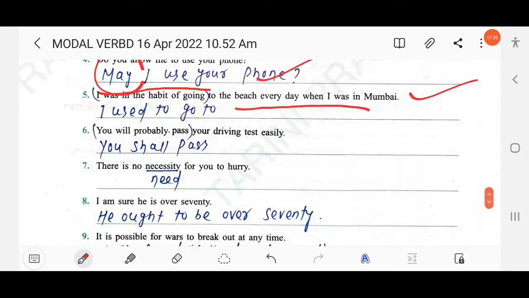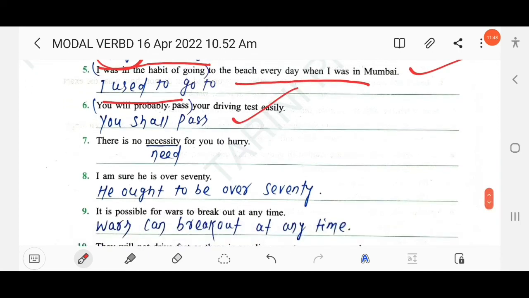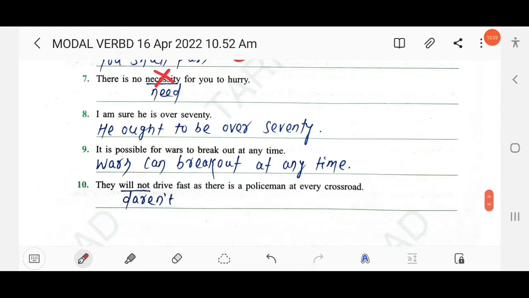The next: You will probably pass your driving test easily. You shall pass. So here you have to use "you shall pass your driving test easily". The next: There is no necessity for you to hurry. We use "needn't" to indicate necessity. So here: you needn't hurry. The next: I am sure he is over 70. He ought to be. So here you have to use "he ought to be over 70".